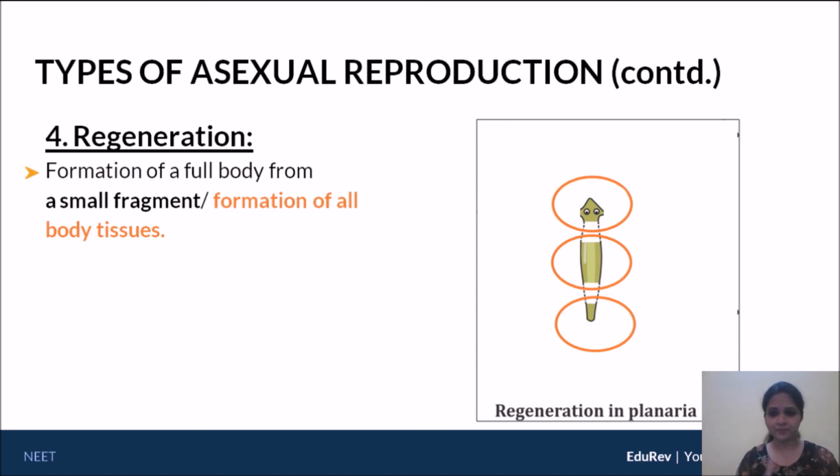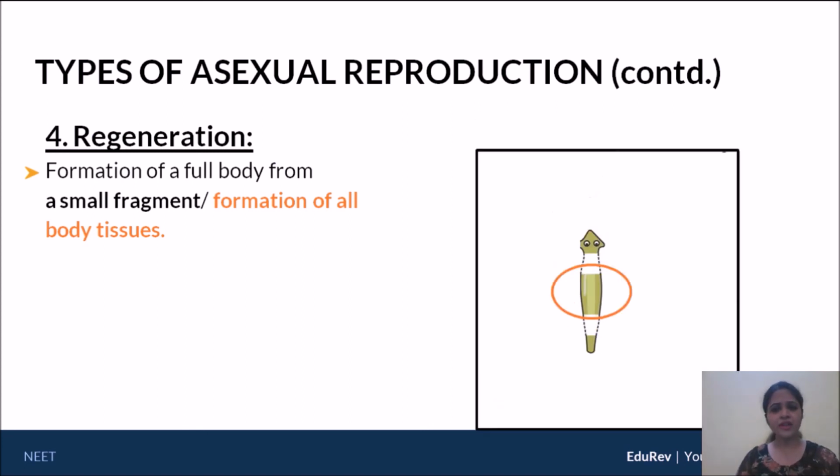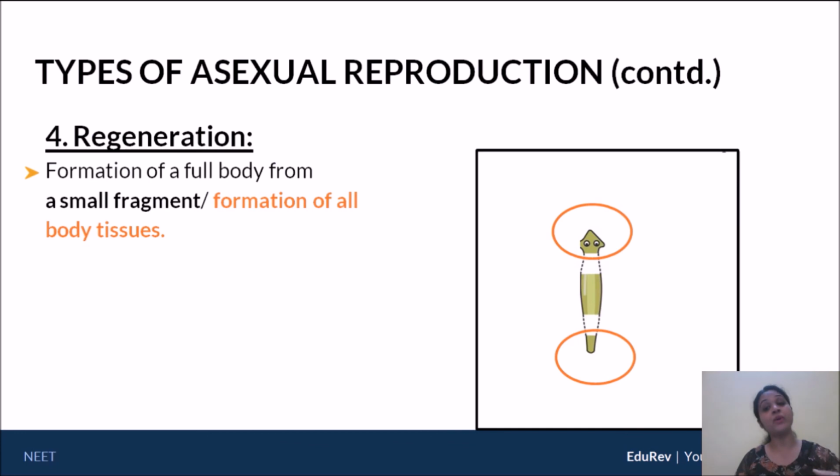No extra development was required to make them functional. They are already new organisms. That's fragmentation. But in regeneration, it says formation of a full body from a small fragment. Now, what does that mean? If I gave you the head or the midsection, from there I need to regenerate the parts that are missing. For example, if I give you the midsection, from the midsection I need to develop the head as well as the tail. Only then does it become a full body. Likewise, in the case of the head, I would have to develop the midsection as well as the tail. In the case of the tail, I would have to develop the head and the midsection.